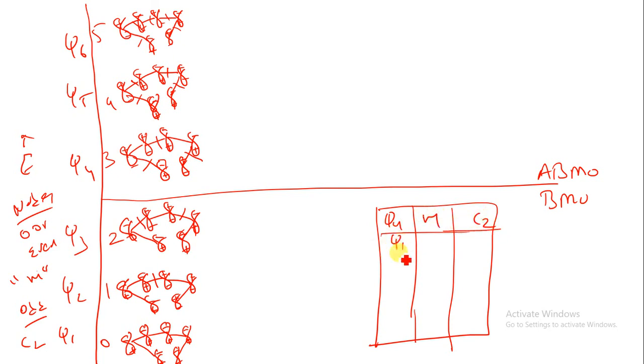Here we write psi 1, psi 2, psi 3, psi 4, psi 5 and psi 6. For psi 1 with 0 nodes, minus plus, minus plus, minus plus, there will be a plane from the first and last. This is the first and this will be the last. There is 0, so we can say the mirror plane is there. It will be asymmetric.